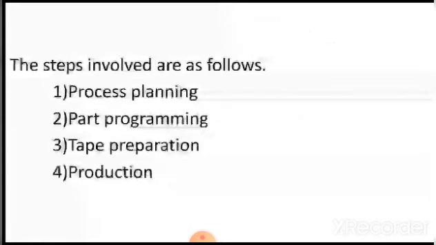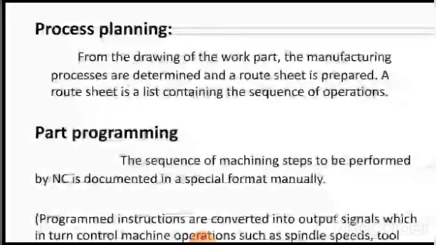So let's do the procedure. The steps involved in NC: first, the process is planned. Then part programming, tape preparation, and production. Process planning. First, the drawing of the work part is prepared. From the drawing of the work part, the manufacturing processes are determined and a route sheet is prepared. A route sheet is a list containing the sequence of operations.